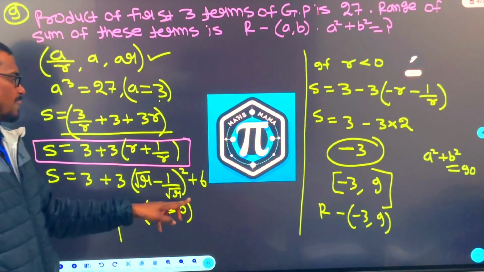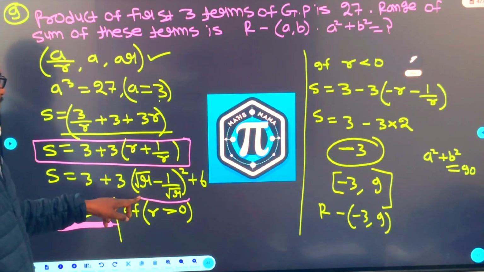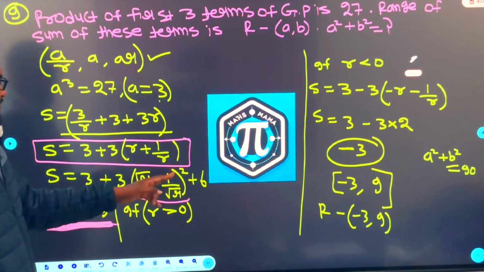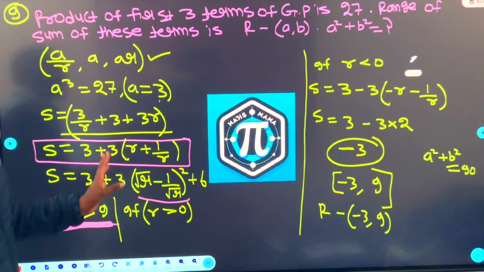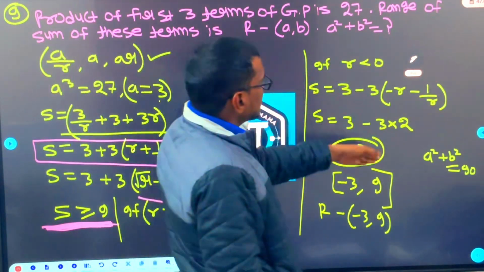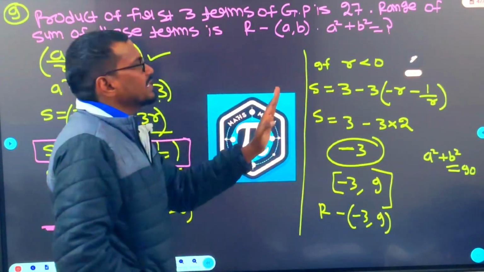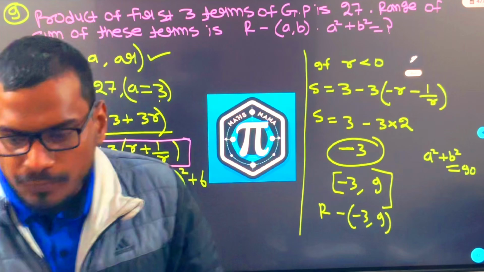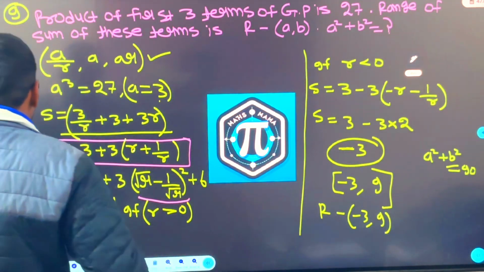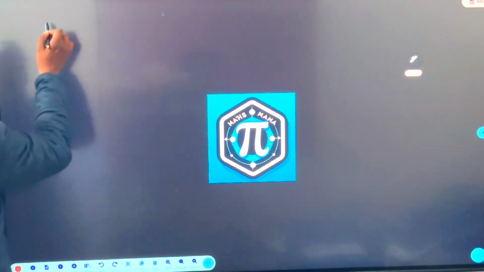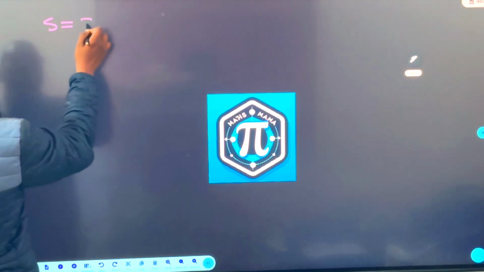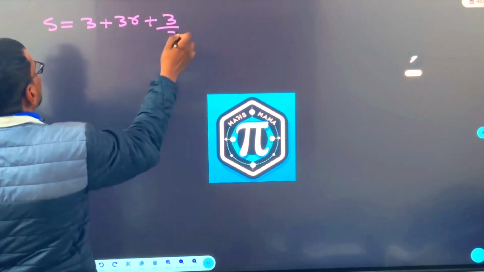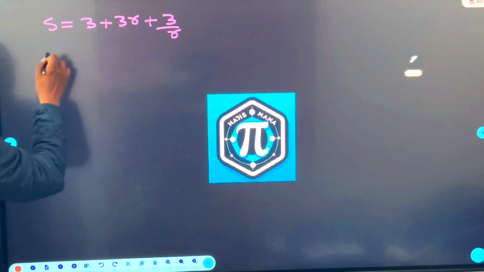Perfect square. When this will be 0, if R is 1, at that time it will be 9. Right? And now think when R will be less than 0, then find both ranges. Okay? Find both ranges. I will tell you one more procedure for this. S is equal to 3 plus 3R plus 3 by R. We have to find the range of R.